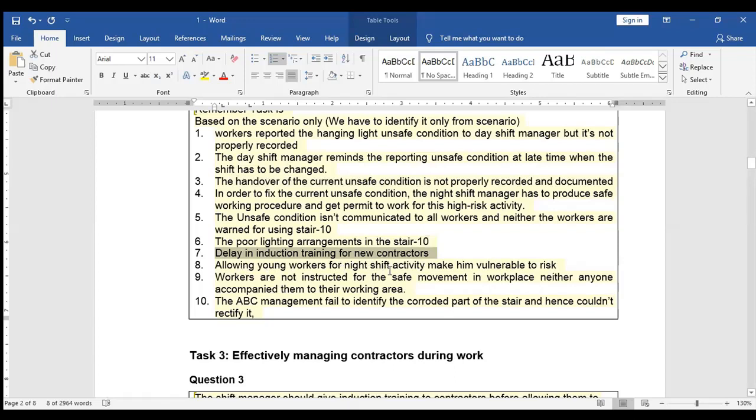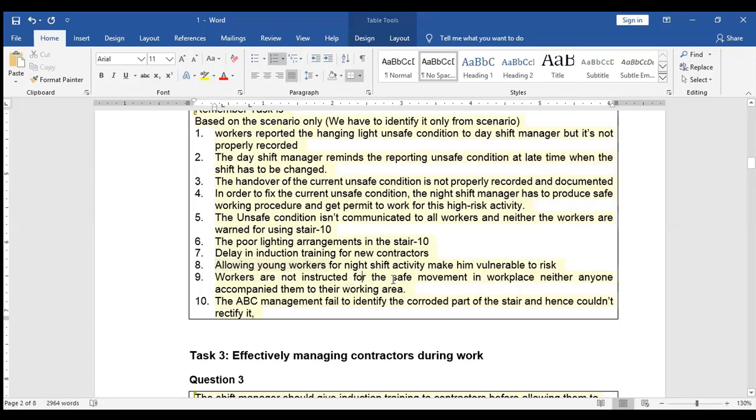Allowing young workers for night shift activity makes them vulnerable to risk. We shouldn't allow young workers for night shift patterns as they are more vulnerable at night. So the ABC oil company management didn't stop the young worker, which shows the management failure.